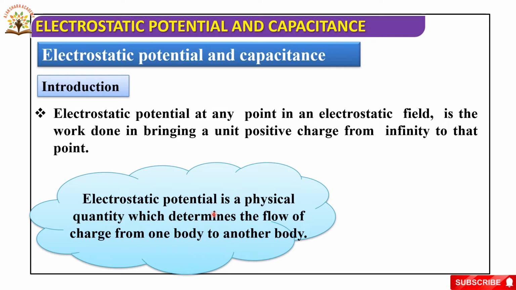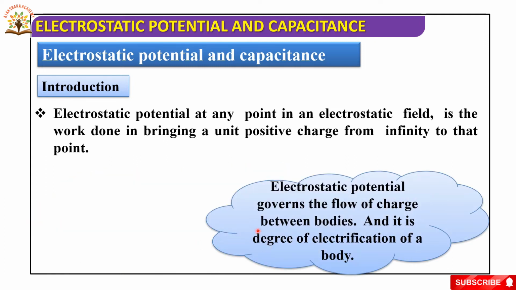Electrostatic potential is a physical quantity which determines the flow of charge from one body to another body. It governs the flow of charge between bodies and it is the degree of electrification of a body.